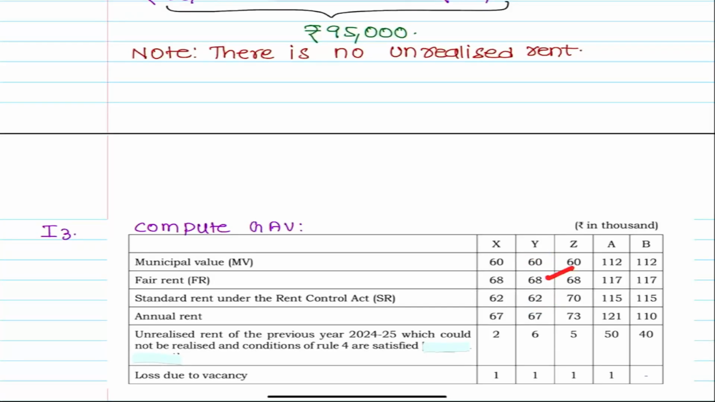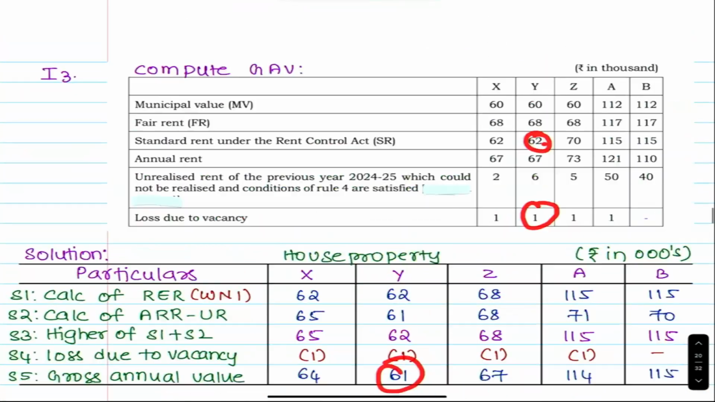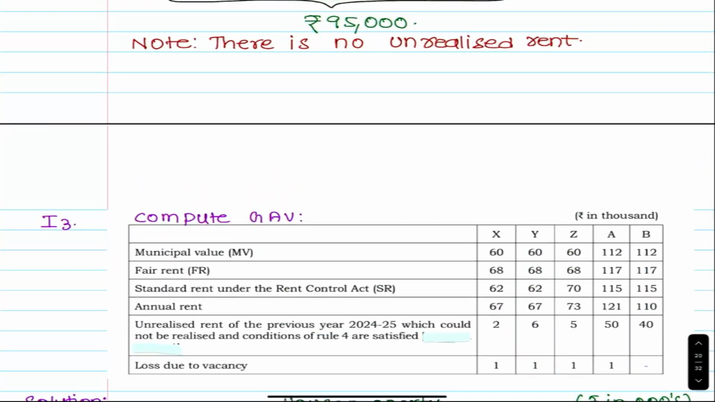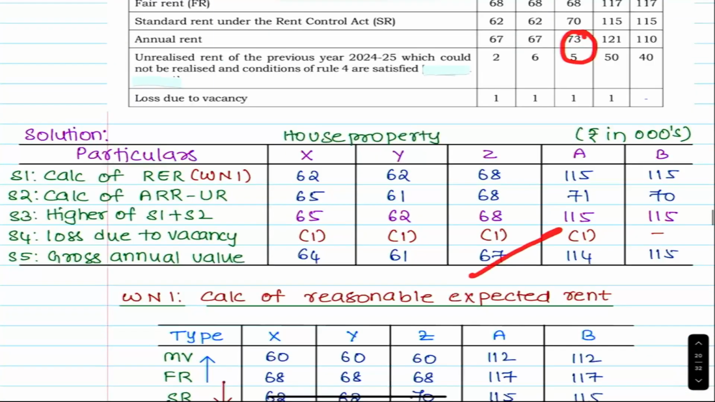62, 61, 67 minus 6, unrealized rent. Okay, 62, 61, 62 minus 1, 61. Next, 68, 70, 68 and 68, 68 minus 1, 67.